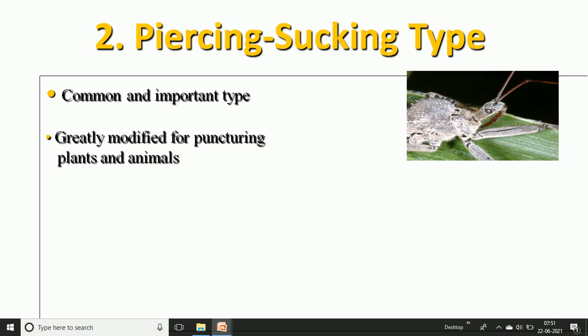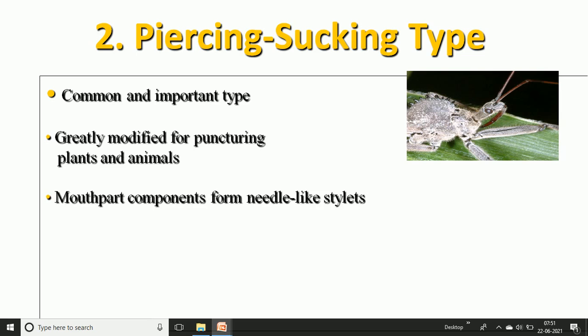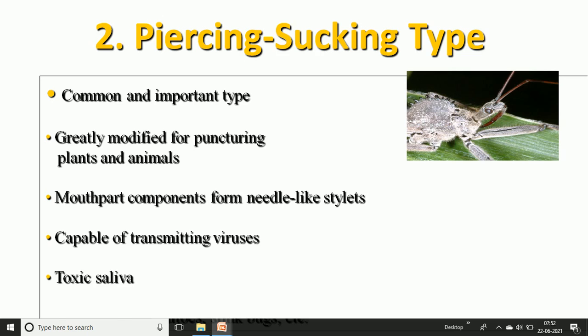These mouth parts are specifically modified as needle-like stylets, which help in puncturing. They are also capable of transmitting vectors, bacteria and some pathogens from one organism to another, and the saliva is toxic to animals or plants. Examples are the mosquito and bugs.